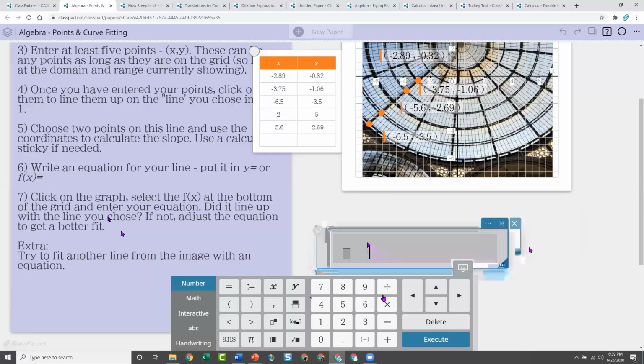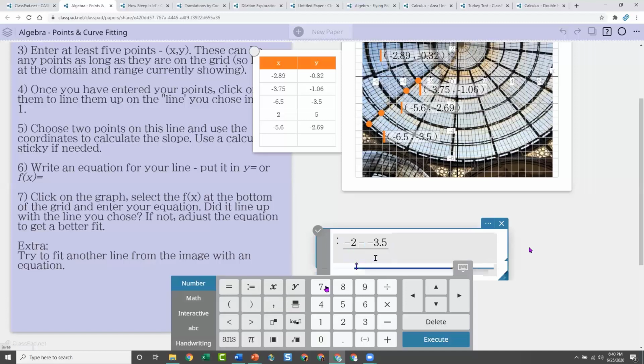So I'm going to do negative 2.69 minus negative 3.5. Yes. Oops. Wow. That doesn't look good. I was going to say, Karen, I don't know what I was doing. I don't know what I did there. That was not good. And yes, I know I should use parentheses, but oh, why is it doing that? Sorry, I'm having user error right now.